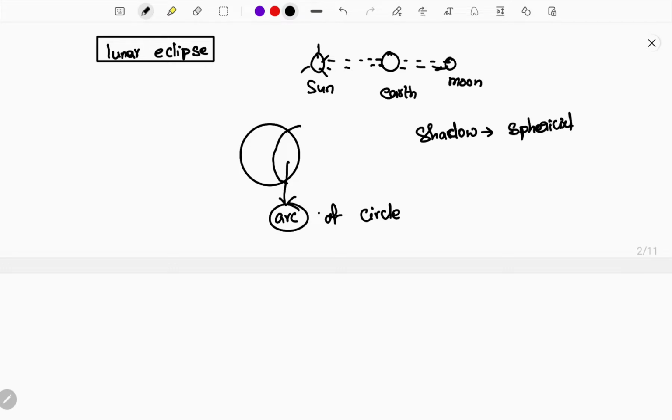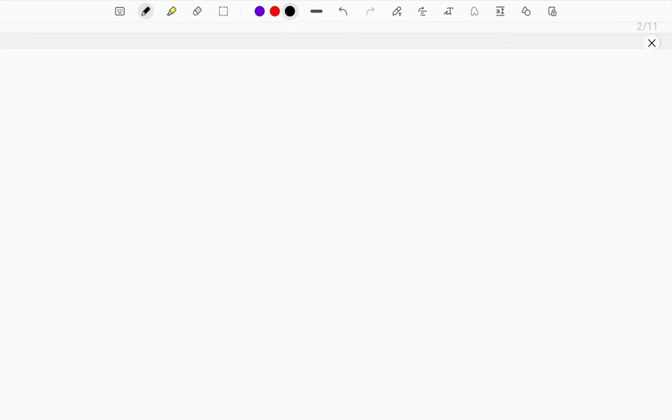This itself indicates that only when the earth is a circular shape will its shadow also look like a circular shape. So this is clear for us based on the shadow of the earth on the moon during the lunar eclipse. This itself indicates that earth is a spherical structure just based on the shadow. Okay guys, hope you are clear about it. I need not explain this again.